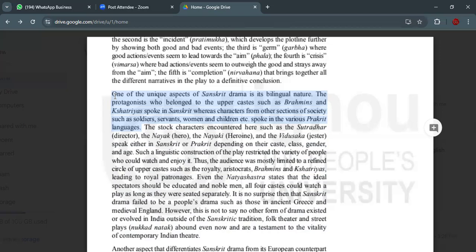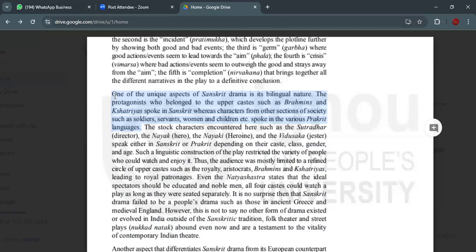It's bilingual nature. A person who can speak two languages. So it's bilingual nature. The protagonist means the main actor who always belongs to the upper caste, such as Brahmins and the Kshatriyas.